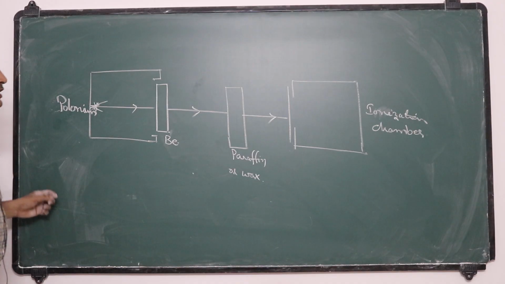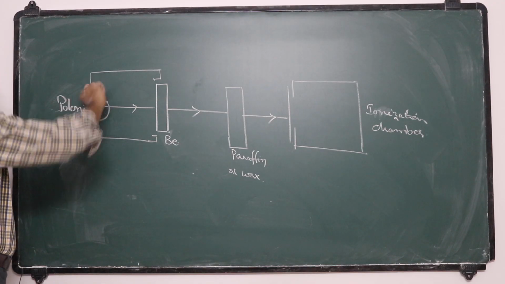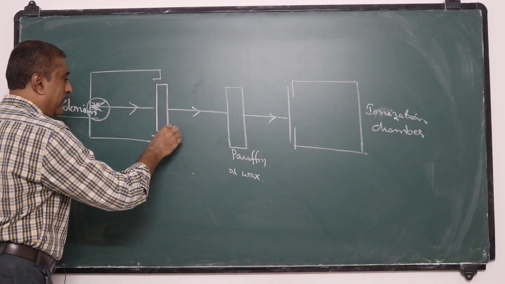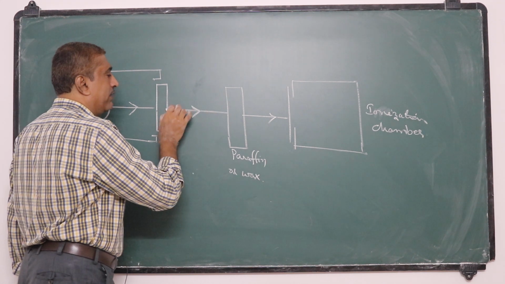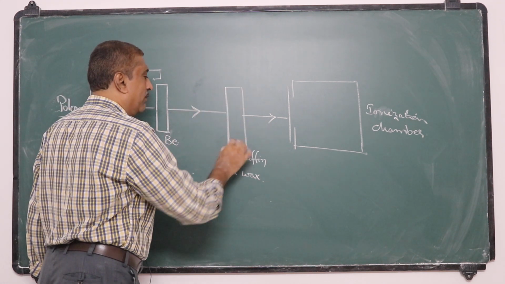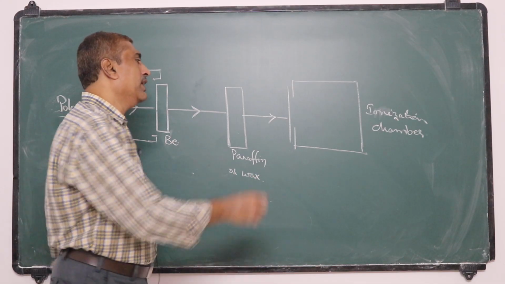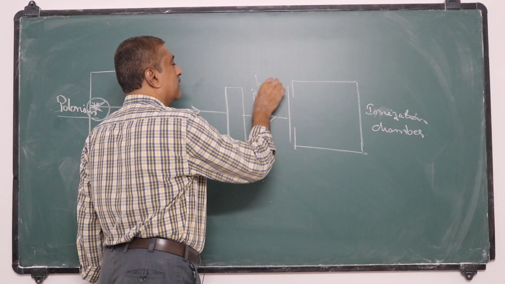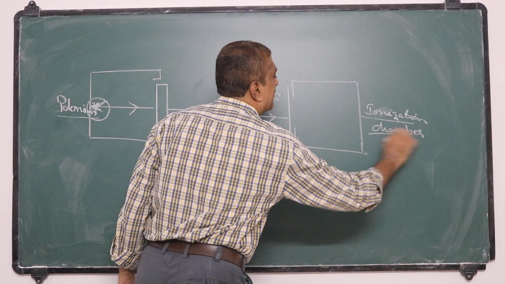So this is the experimental arrangement of Chadwick. In this, alpha particles are emitted from this radioactive source, polonium, and they are made to be incident on this beryllium target, Be, so that neutrons are emitted from this beryllium. When these radiations are allowed to pass through hydrogenous materials, paraffin or wax, then high speed protons are emitted, which are detected by this ionization chamber.